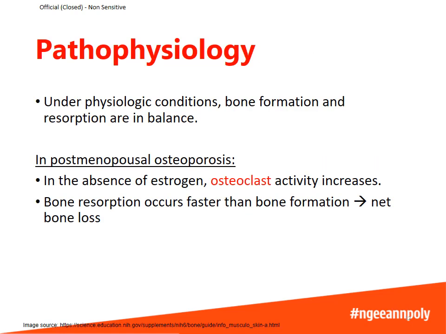Under physiologic conditions, bone formation and resorption are in balance. There is continuous formation of new bone and also breakdown of old bone. Let's look at what happens in postmenopausal osteoporosis. When a woman reaches menopause, the ovaries stop producing estrogen, and in the absence of estrogen, osteoclast activity actually increases. So this means there is more breakdown of the bone. So bone resorption occurs faster than bone formation, and there is a net bone loss.